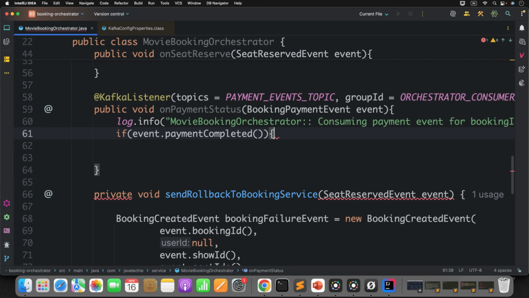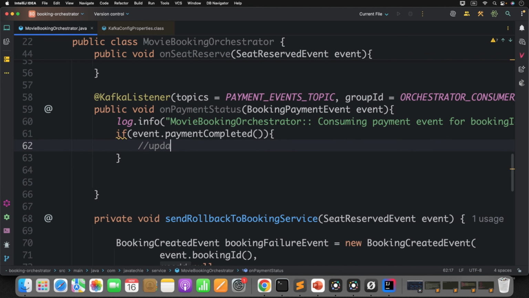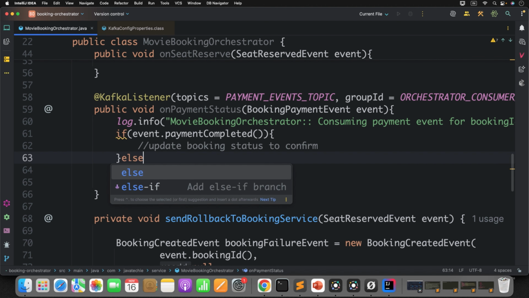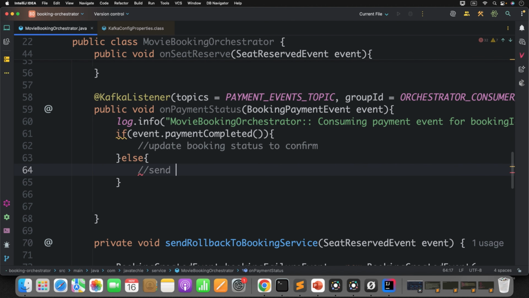If it is a success scenario, update booking status to confirm. Else, send rollback command to the seat inventory service.